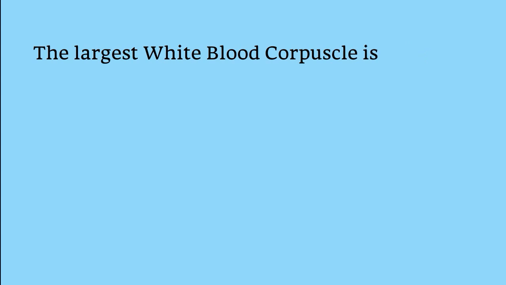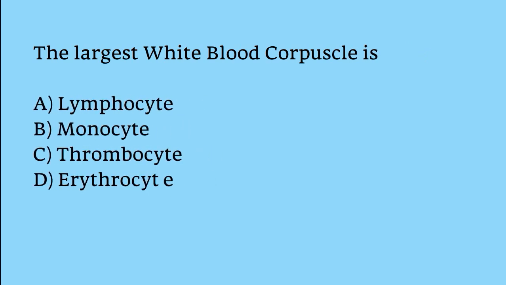The largest white blood corpuscle is lymphocyte, monocyte, thrombocyte, erythrocyte. The correct answer is option B. The largest white blood corpuscle is monocyte.